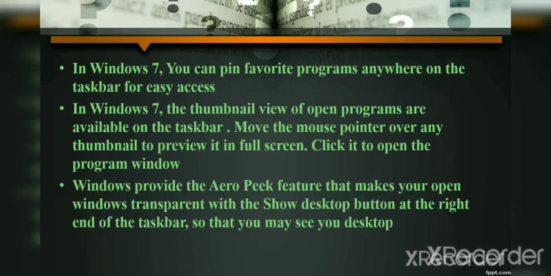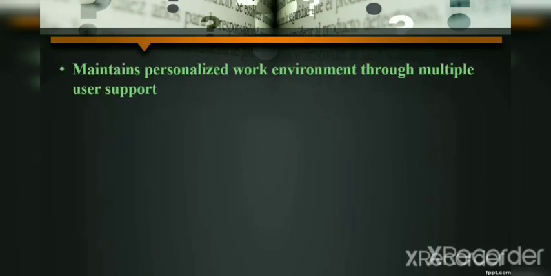Windows provides the Aero Peek feature that makes your open windows transparent with the Show Desktop button at the right end of the taskbar, so that you may see your desktop. Also on the taskbar right hand side, there is an Aero Peek option. Whenever you take your mouse pointer there, you can see your desktop also, and in the background, whatever window is open, it is transparent. Got it everyone? Now next feature is to maintain a personalized work environment through multiple user support.